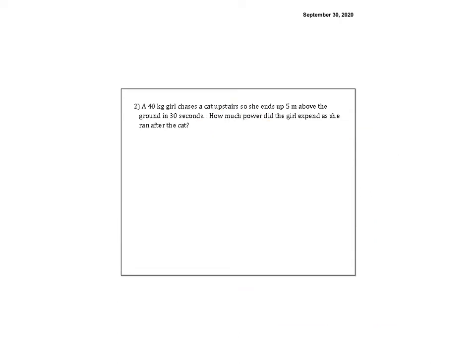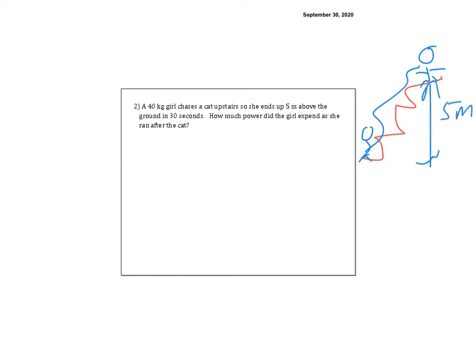Okay, number 2. A 40-kilogram girl chases a cat upstairs so she ends up 5 meters above the ground in 30 seconds. How much power did the girl expend as she ran after the cat? Okay, so we've got this staircase, and we've got this girl, and she's going to run up after her kitty cat, and she's going 5 meters up in 30 seconds, and she is 40 kilograms.